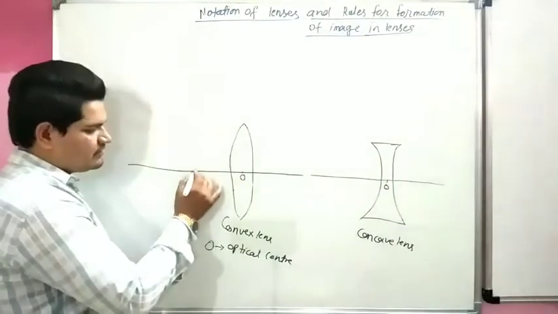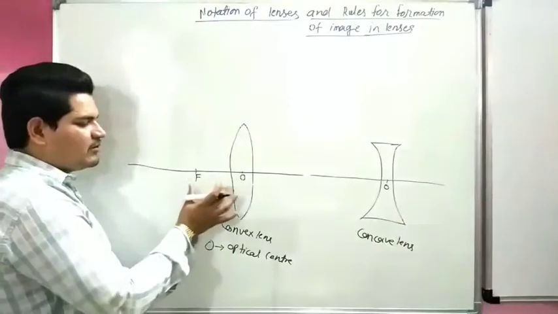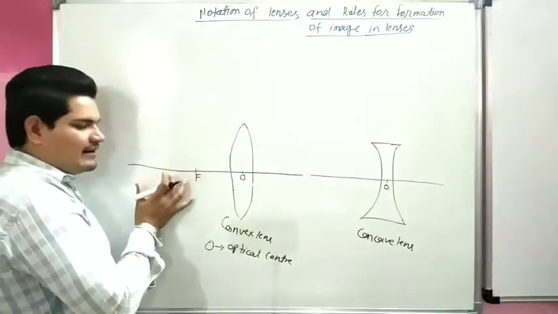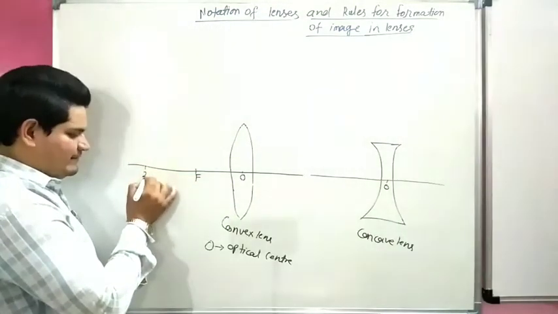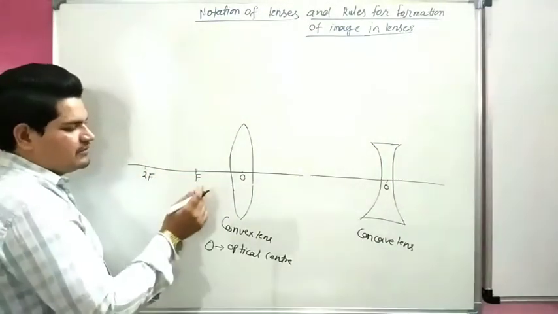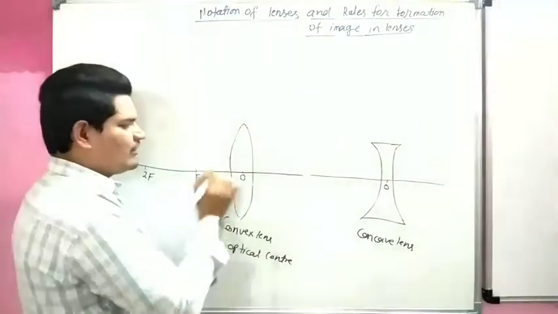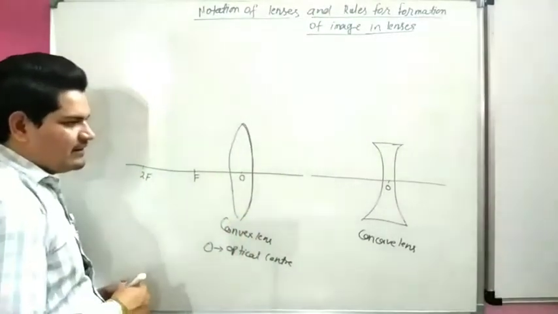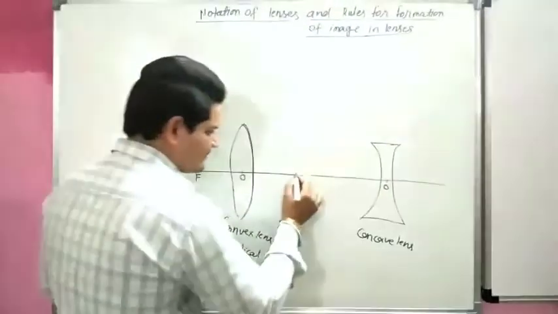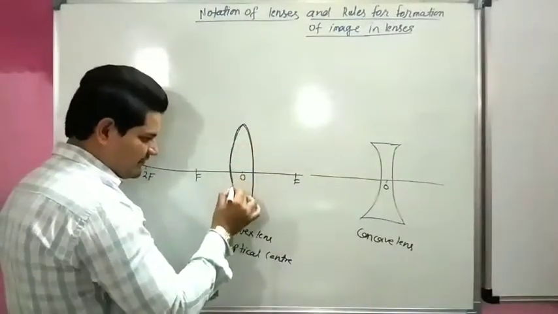Now this is called focus of the lens, and we know that double of the focus is called radius of curvature, but here double of the focus is called 2f. So there are two focus. This focus is only for this surface, and here is one more focus due to this surface.